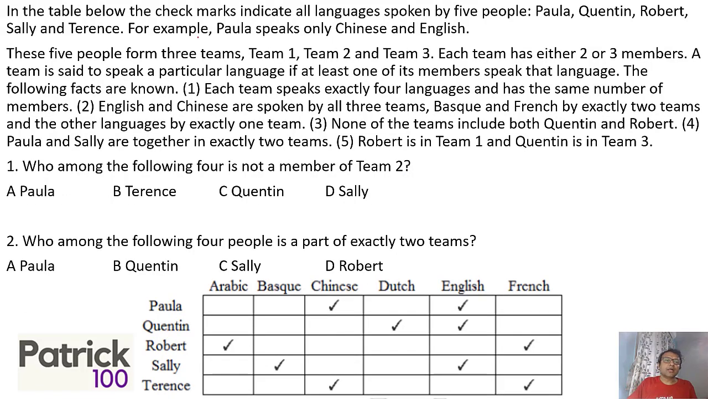So just to start, in the table below, indicate languages spoken by 5 people. Given Paula speaks only Chinese and English, because only Chinese and English is ticked. These 5 people form 3 teams. Each team has either 2 or 3 members. A team is said to speak a particular language if at least one of its members speaks that language. So even if one speaks that language, it is there. Based on that, let's try to look and solve.